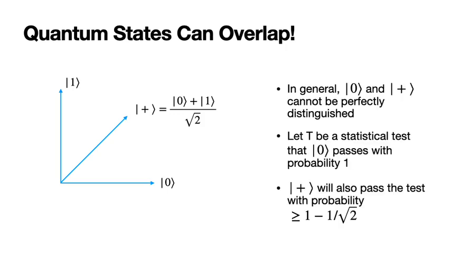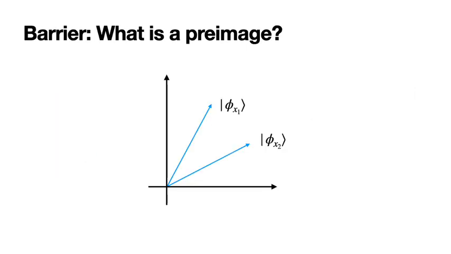And this plus state, in general, cannot be perfectly distinguished from the 0 state. For any statistical test that the 0 state passes, the plus state will also pass this test with some good probability. And what this means is that the plus state fundamentally has some of the same properties that the 0 state has. So a consequence of this is that the notion of a preimage for this quantum state is not well defined.